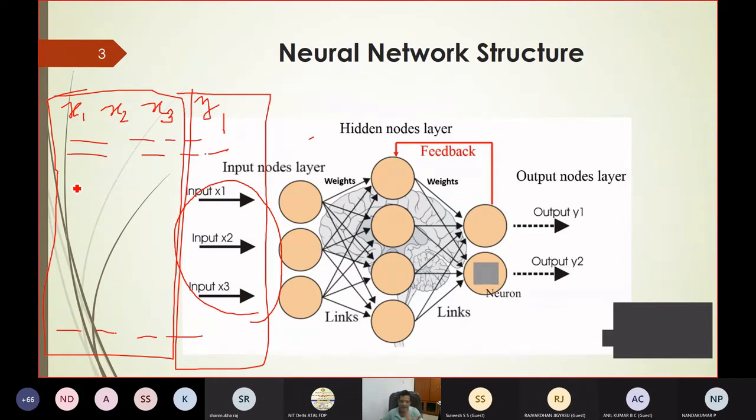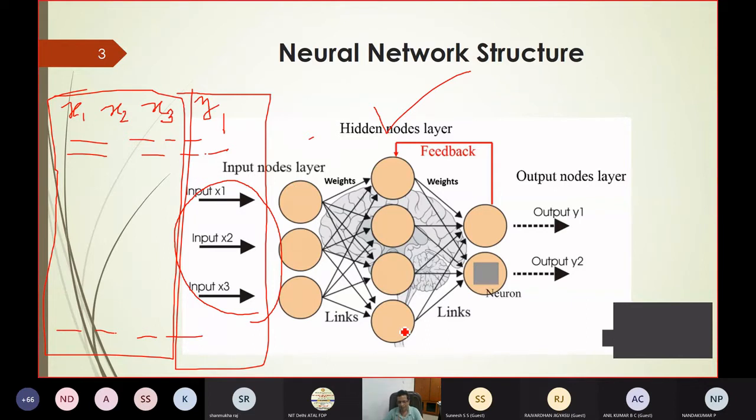The basic thumb rule is, minimum there should be one hidden layer, and the number of neurons in the hidden layer must be equal to or greater than the number of input layer neurons. So input layer neurons are 3, so I am taking 4.